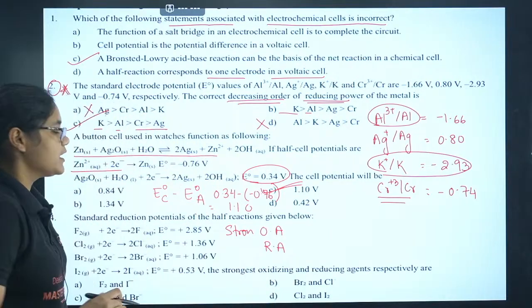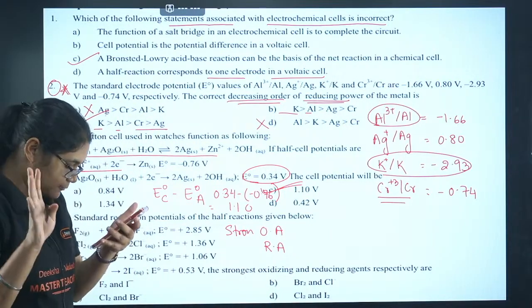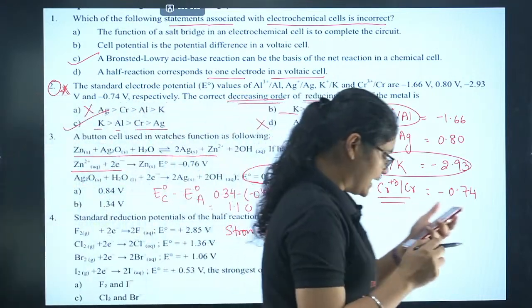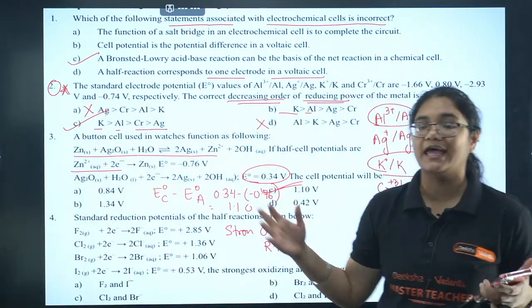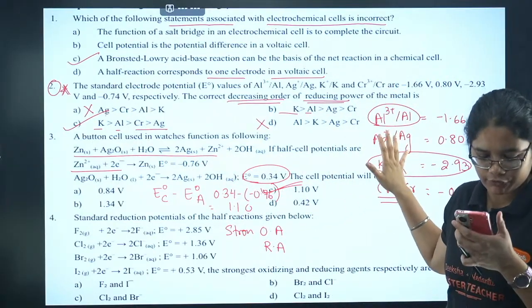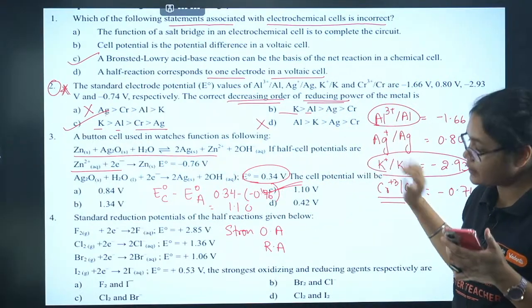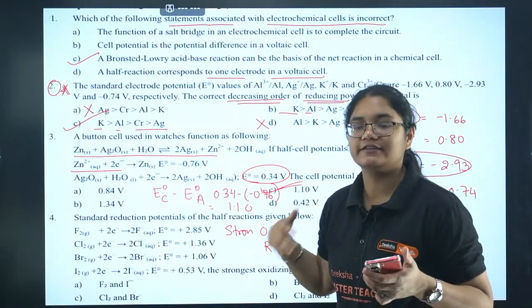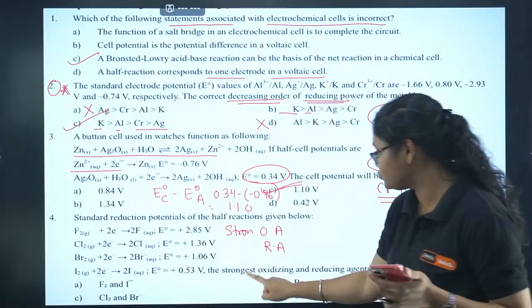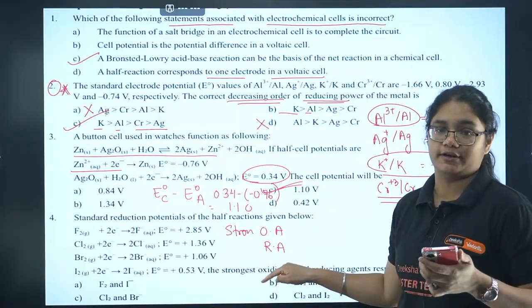The same concept we have discussed in the previous question, we have to use here. Please try this question, and I'll explain. The question is asking you to find the strongest oxidizing agent.